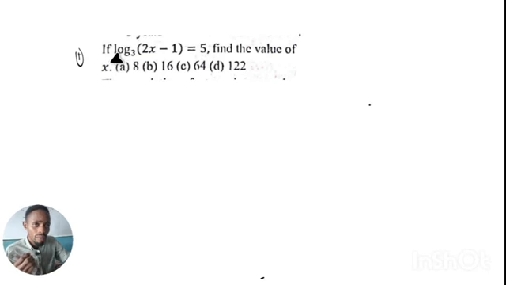So let's dive into it. Let's read the question. If log base 3 of (2s − 1) is equal to 5, find the value of s. And here we have the options. So we are told to find the value of s.